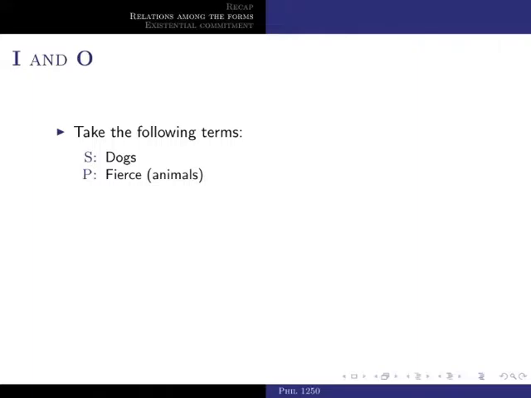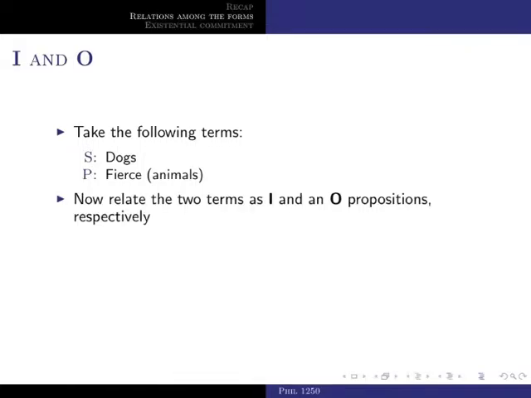But fierce by itself can't be a categorical term because it's an adjective. So if you remember, terms have to be nouns. So we have to add some sort of complementary noun, which can be very general, such as thing, being. In this case, let's make it animals. Now, with these two terms, let's build an I proposition and an O proposition. The result is, some dogs are fierce, and some dogs are not fierce.